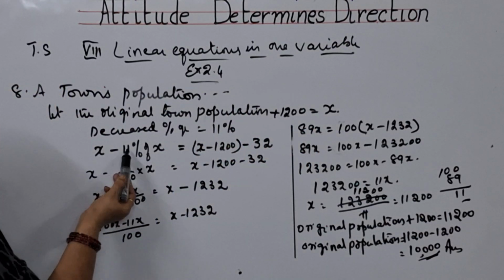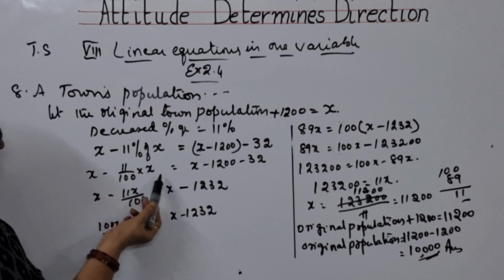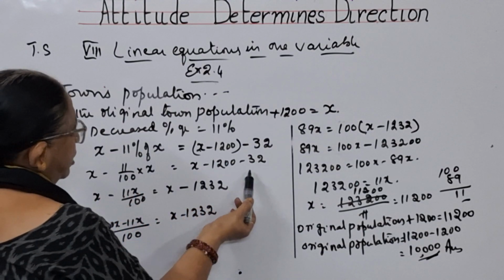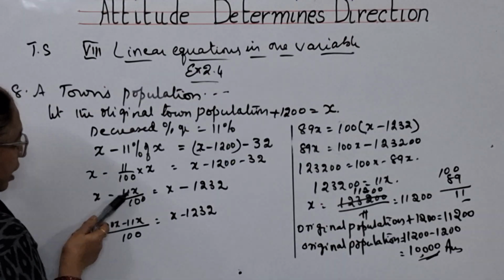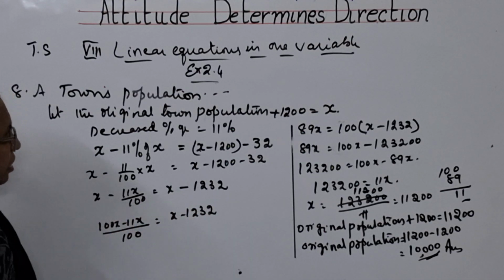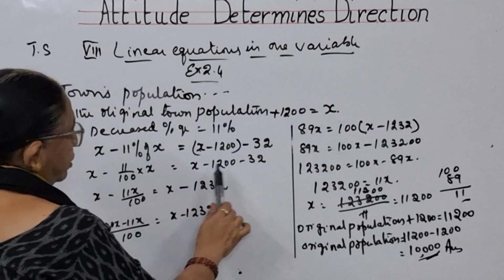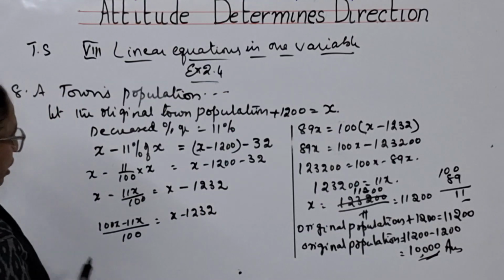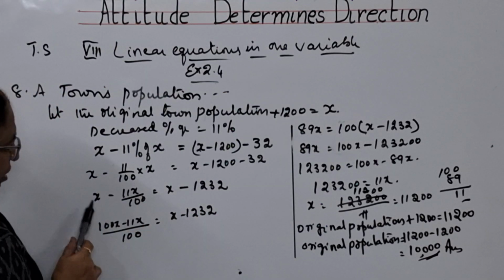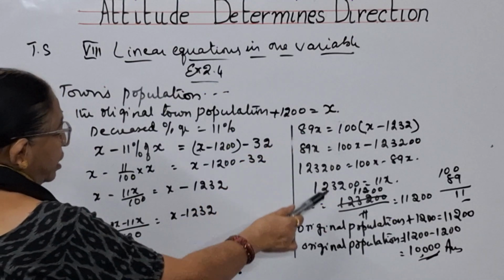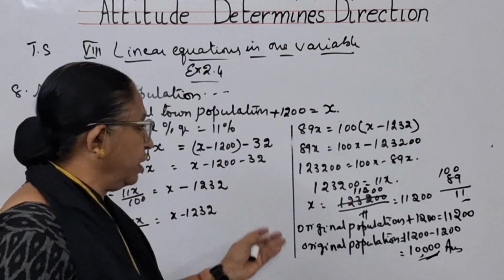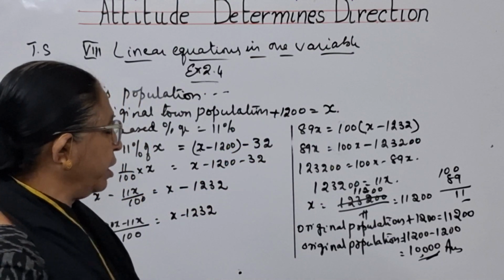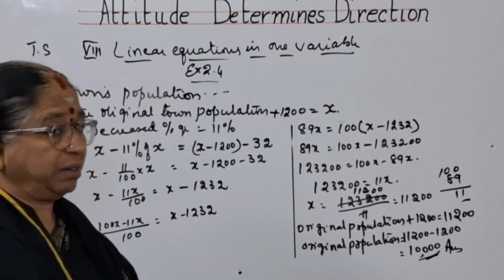That means x minus 11 by 100 into x is equal to x minus 1200 minus 32. That is x minus 11x by 100 is equal to x minus, the same sign, so I will be adding. Now I have calculated it. LCM I have taken, and further calculations you people know how it has to be done. Then I have got 11,200 as x value.